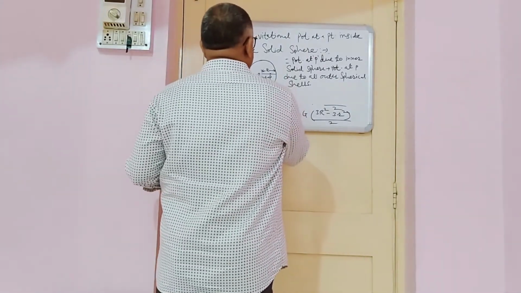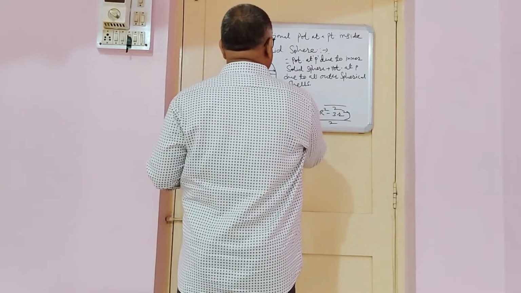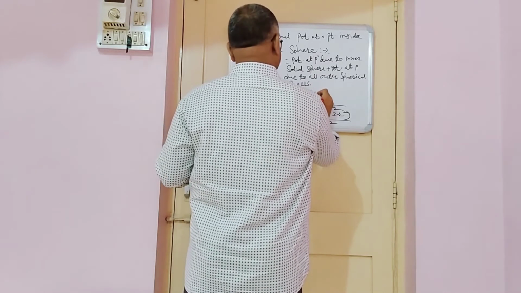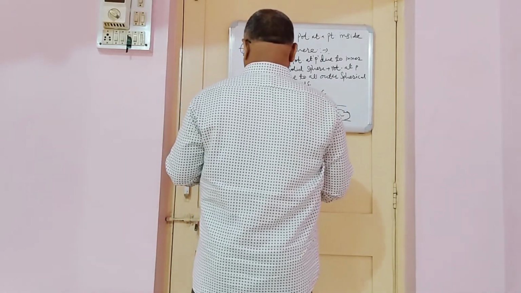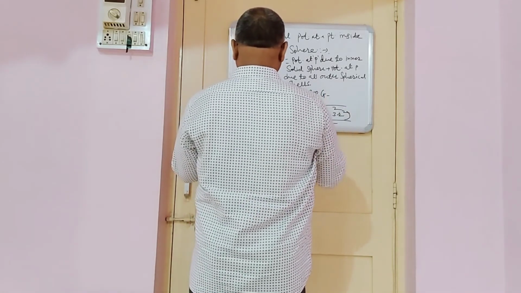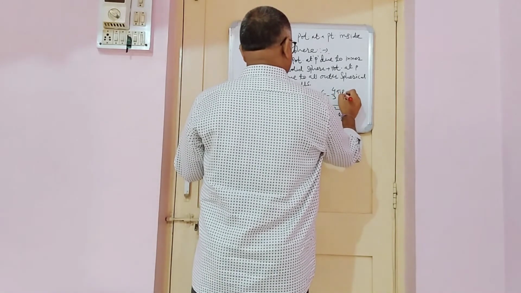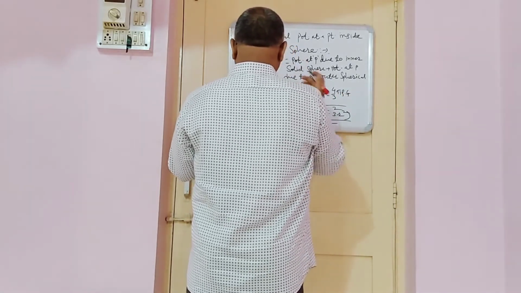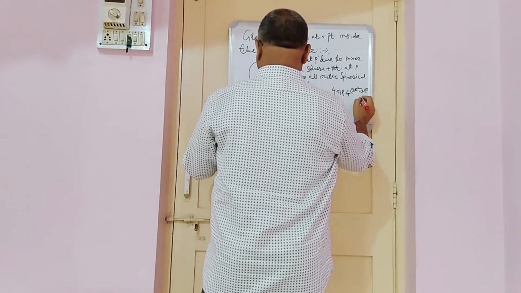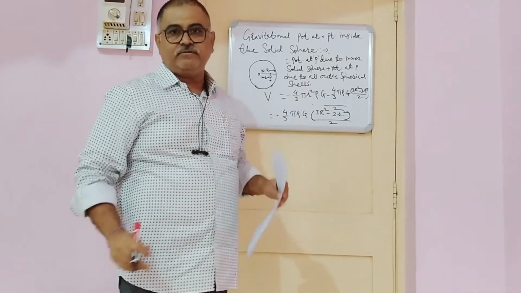In this way, potential is denoted by the capital letter V, and now it is minus 4 by 3 pi r square rho G, and again this quantity, minus 4 by 3 pi rho G, in brackets 3R square minus 3r square divided by 2.